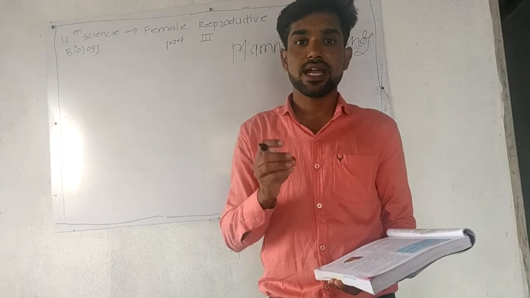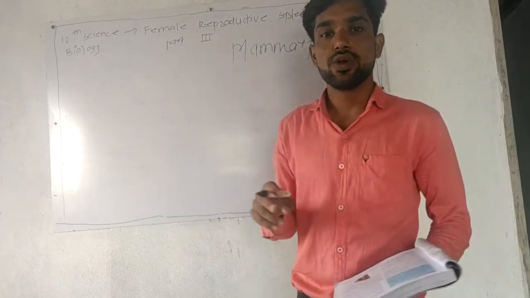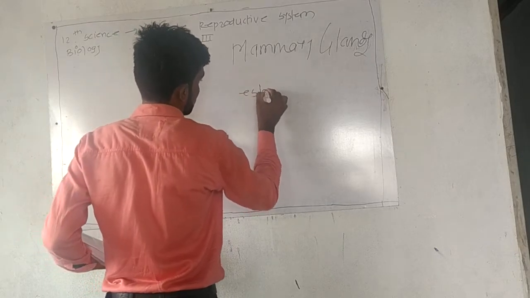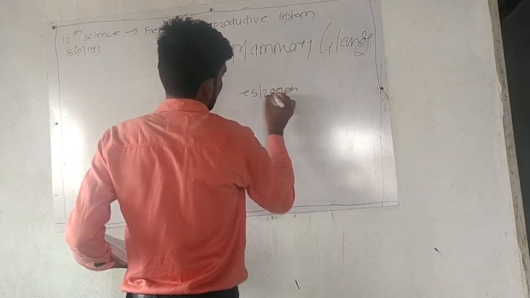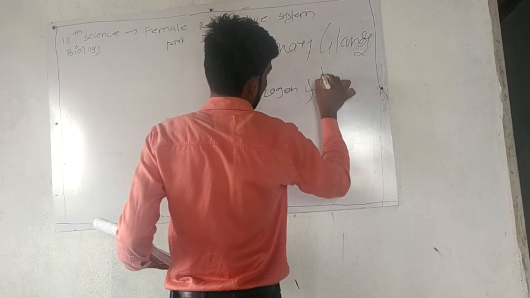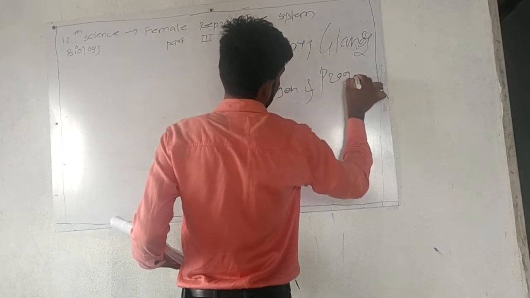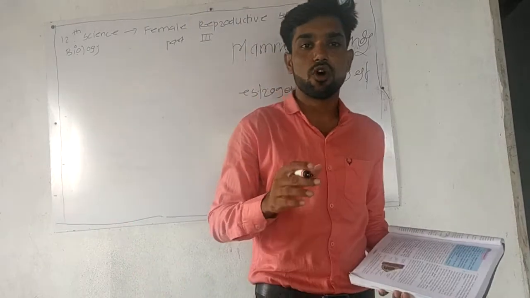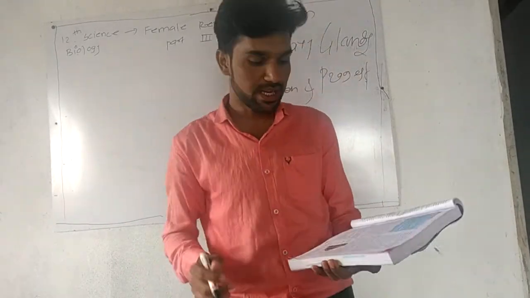The development of the mammary glands occurs at the puberty stage, and it is done by hormones, that is, estrogen and progesterone. These are the hormones responsible for the development of the mammary glands.